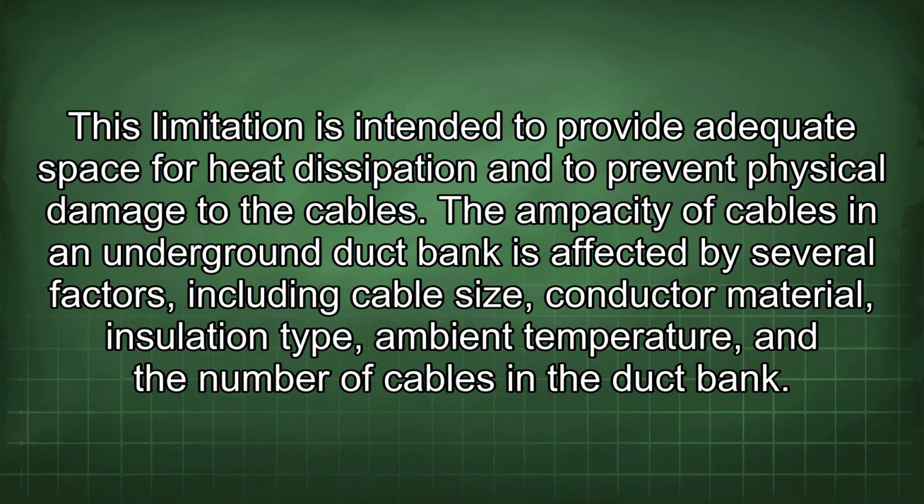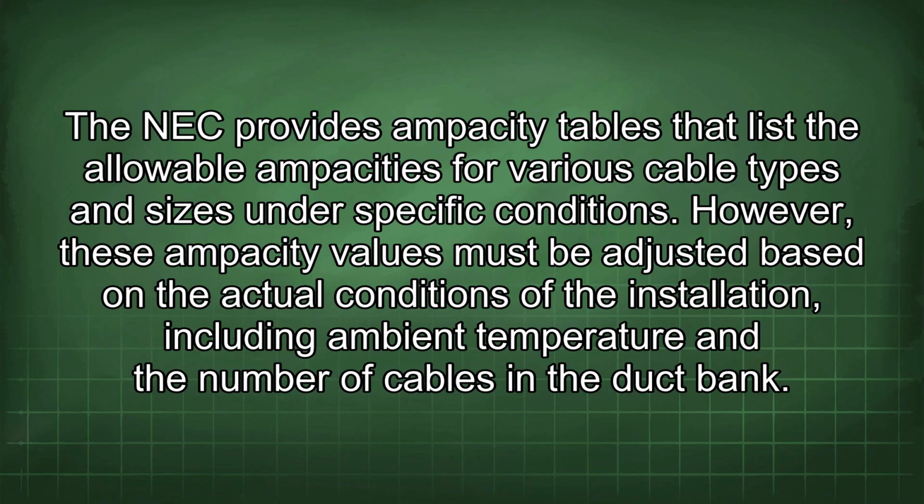This limitation is intended to provide adequate space for heat dissipation and to prevent physical damage to the cables. The ampacity of cables in an underground duct bank is affected by several factors, including cable size, conductor material, insulation type, ambient temperature, and the number of cables in the duct bank. The NEC provides ampacity tables that list the allowable ampacities for various cable types and sizes under specific conditions.